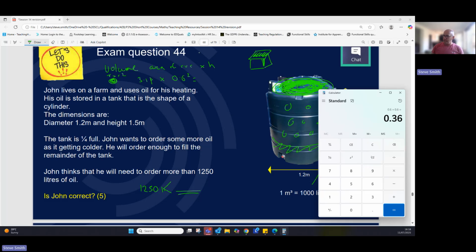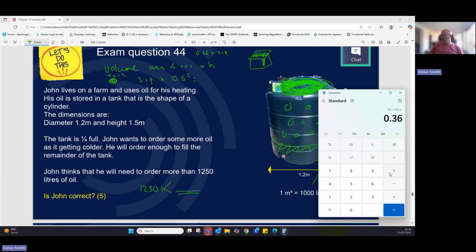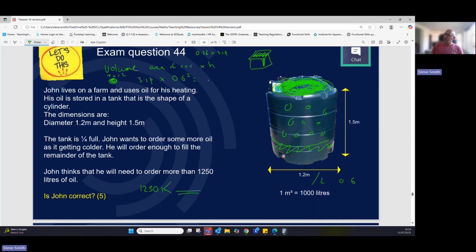Can't really fit it down. I'm going to fit it up here though. 0.36 times by 3.14 equals 1.1304 meters cubed volume. Okay, 3D basically. And once we've got that, we now can move on to the next part where he's got a quarter of that already. So we've got meters cubed.